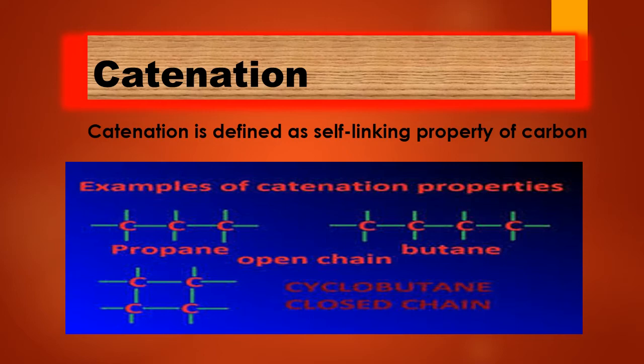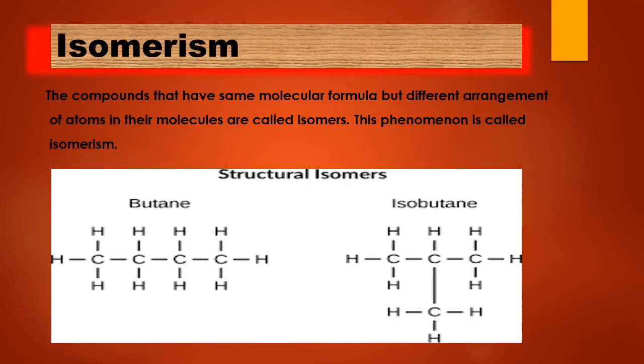In closed chain cyclobutane, look at 4 carbons. The same butane can also be self-linked and form a circle, or you can say a square is formed. A cyclo compound is obtained by the self-linking property of carbon, that the carbon makes a bond with itself. The next is isomerism.